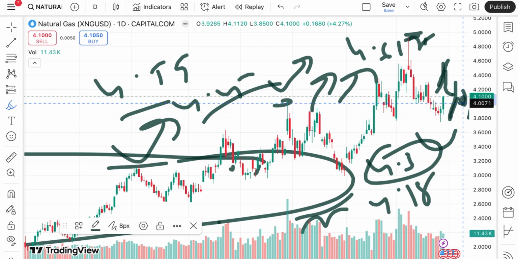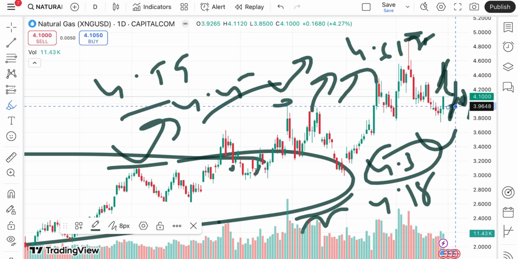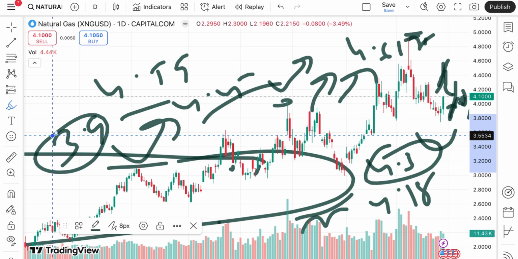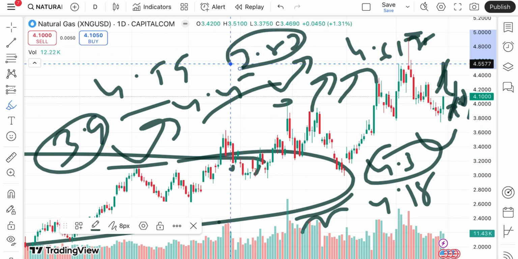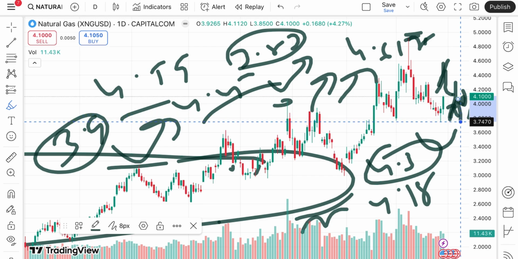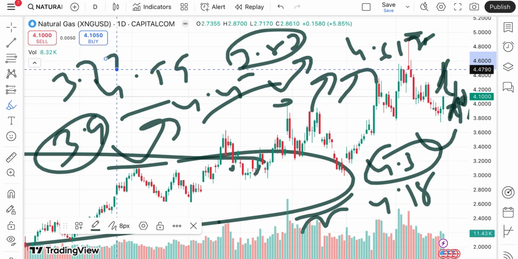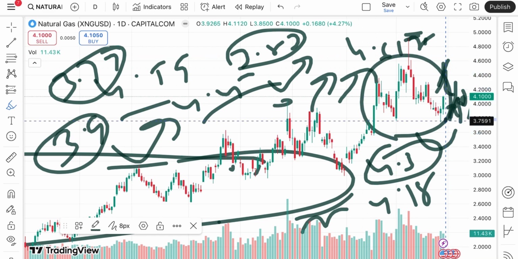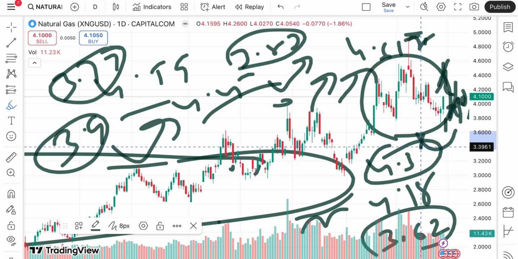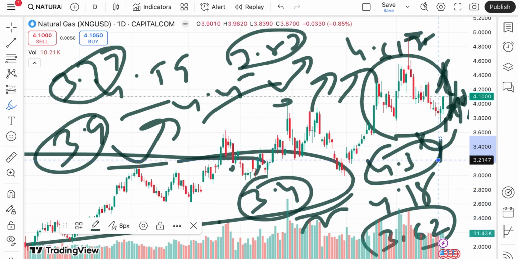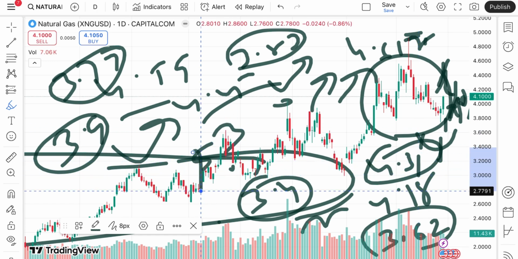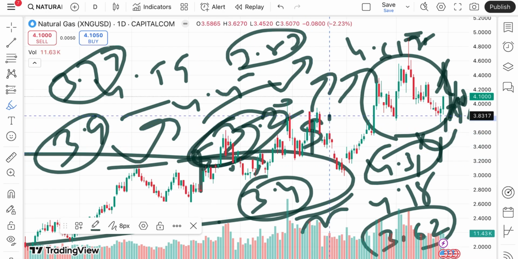But if the price doesn't sustain, it can touch a level of $4, and from there it will touch a level of 3.9. Suppose the price starts falling below this level, we can see a level of $3.83, and once it starts falling below that level, we can see a level of 3.74. This is the zone. Once the price starts going below that level, we can see a level of $3.62, and from there a further downfall towards 3.4. If the price falls below 3.4, we can see a level of 3.2, and from there a level of $3.